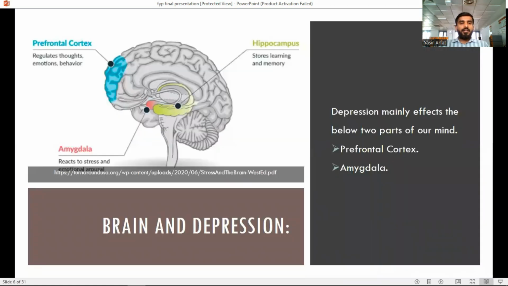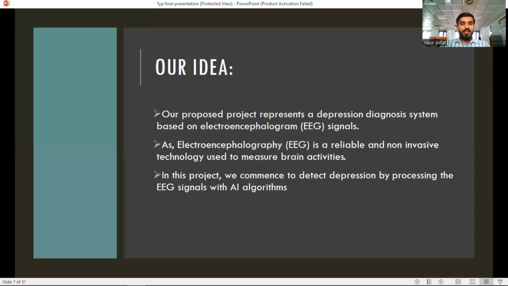And this is the picture of a brain. It has 3 points: prefrontal cortex, amygdala, hippocampus. So the prefrontal cortex regulates thoughts, emotions, behavior. Amygdala reacts to stress and emotional arousal. And the third one stores learning and memory. So the depression mainly affects the two parts of our mind, the prefrontal cortex and amygdala. These two parts of our brain are highly affected by the depression.